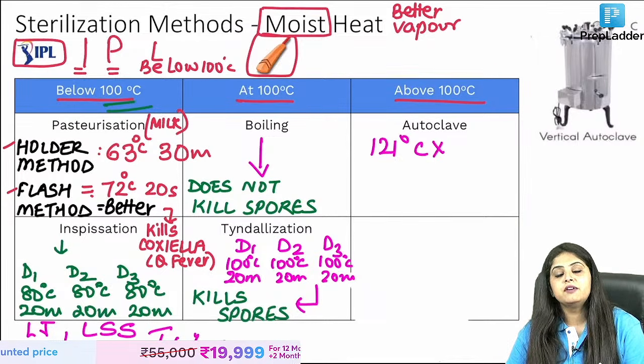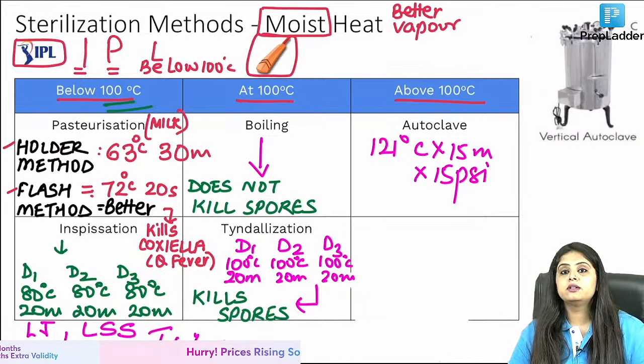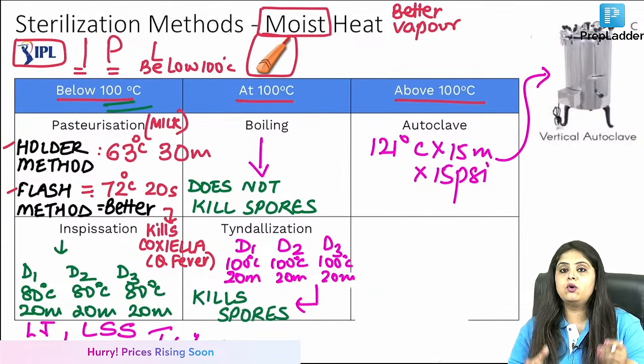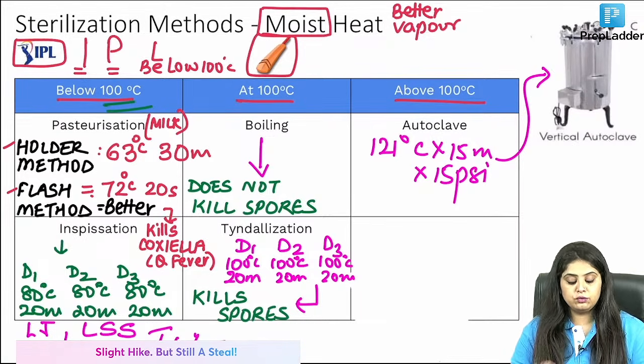Coming to the last one, above 100, autoclave. I'm not even asking, you guys have written it so many times. 121 degree for 15 minutes. What pressure was kept? Like a pressure cooker, 15 psi. This pressure cooker, the long pressure cooker, is an autoclave over here. This question no one will ask you. They will ask you something else.